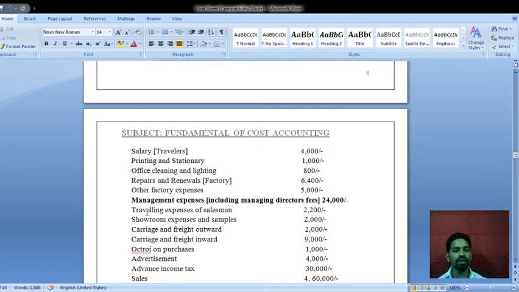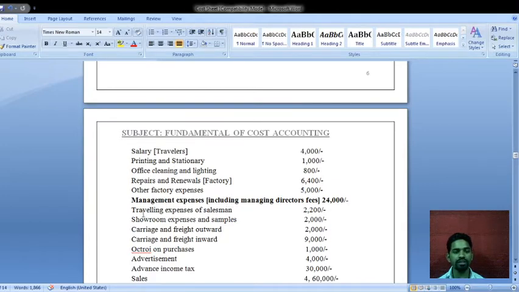Okay, so next management expenses in bracket including managing director fees, the amount is rupees 24000. Okay, so this is related, one adjustment is there. We will see that later on. Management expenses including managing directors fees, rupees 20000.